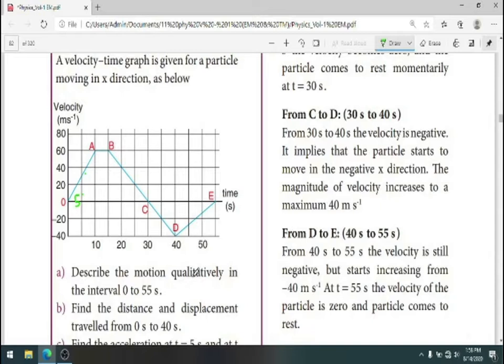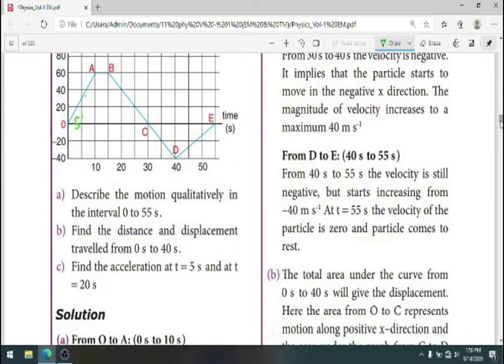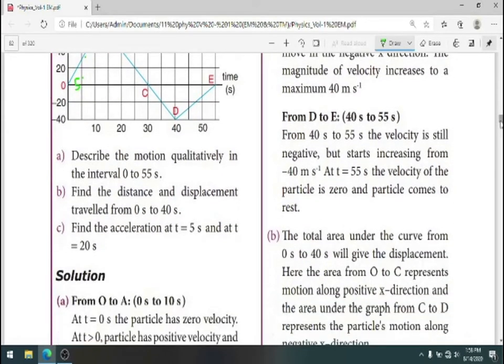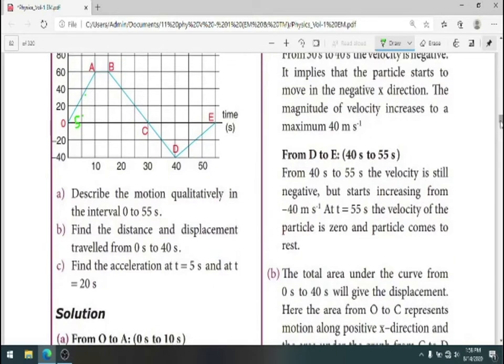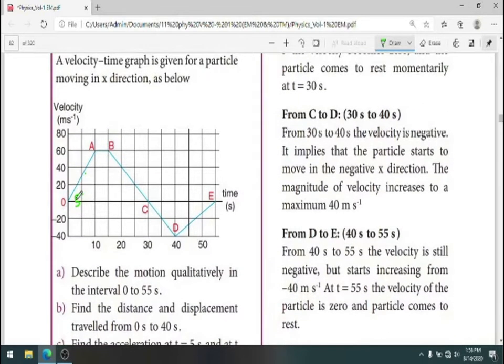In order to describe the motion qualitatively from 0 to 55 seconds, let us segregate the position of the particle according to the diagram. From O to A, that is from the initial position to the position A. Remember, the first position is from O to A. This is according to the graph.